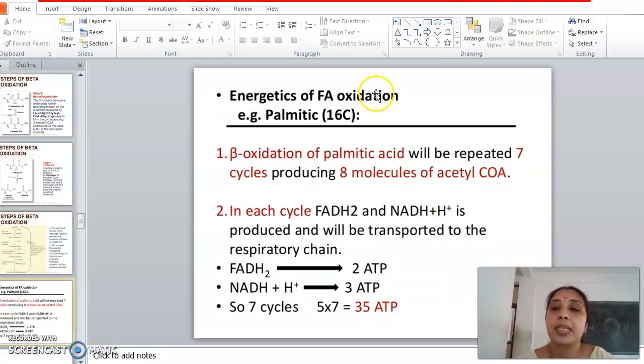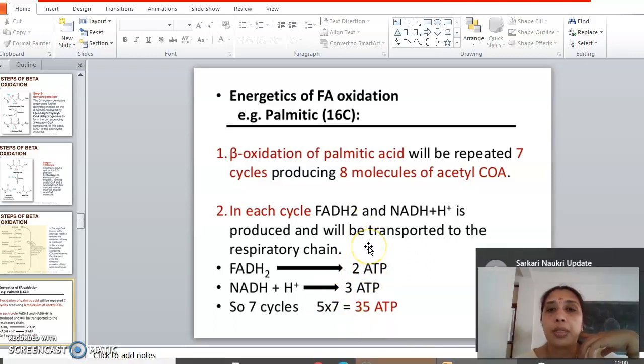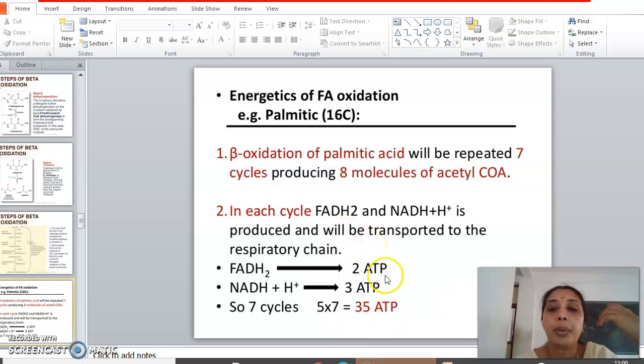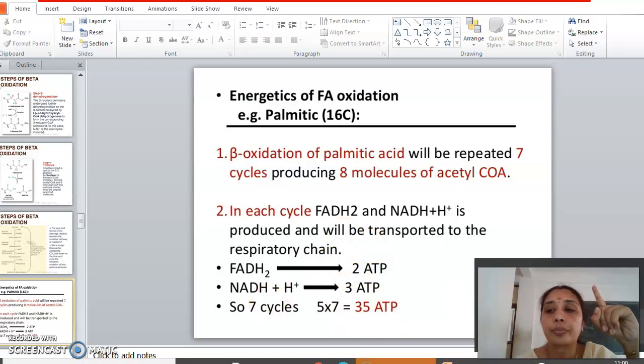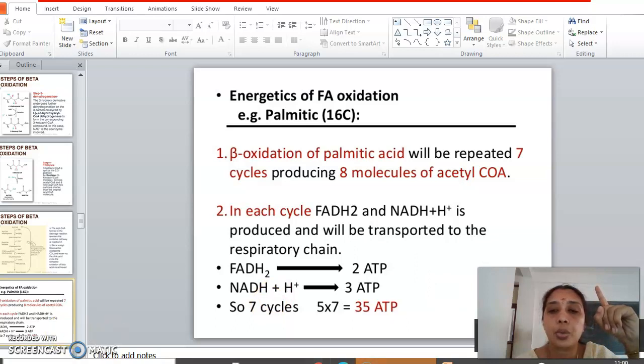So beta oxidation of palmitic acid involves 7 cycles, thereby producing 8 molecules of acetyl-CoA. So 8 into 2, 16, right? In each cycle, 1 molecule of FADH2 and 1 molecule of NADH is produced. So 7 cycles are over. If you are taking it as 2 ATPs rather than 1.5 ATPs, approximately, for the ease of calculation, then the number of ATPs produced by 1 molecule of FADH2 is 2 ATPs, while NADH plus H plus gives 3 ATPs.